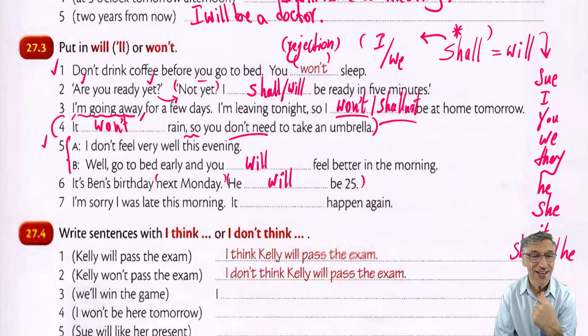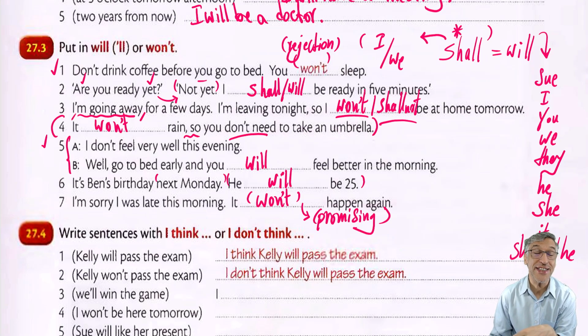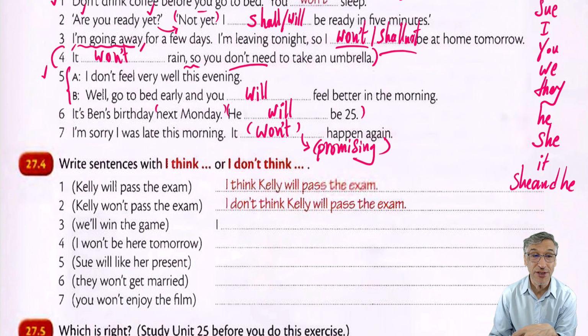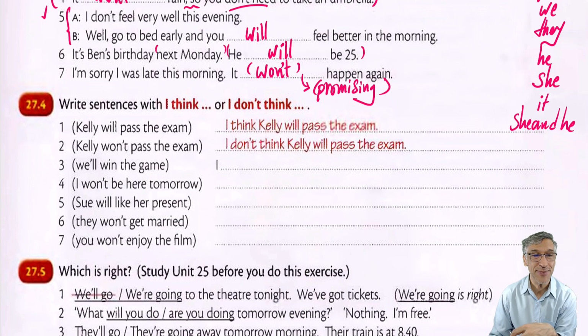It's very important. I am sorry, I was late this morning. It won't happen. You're somehow talking about a rejection of an action. You're somehow promising. Yes, this is going to bring some sense of promising. Look at it. This is very important. Yes. Try to answer back all these sentences that are very, very interesting. I will try to do it in this part.